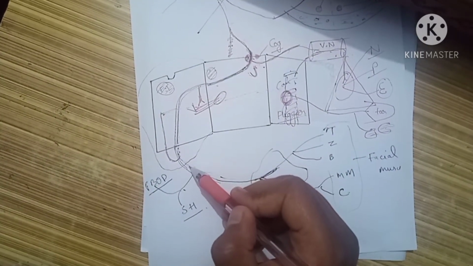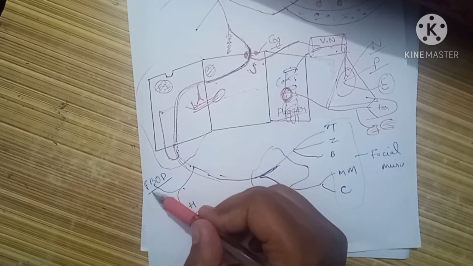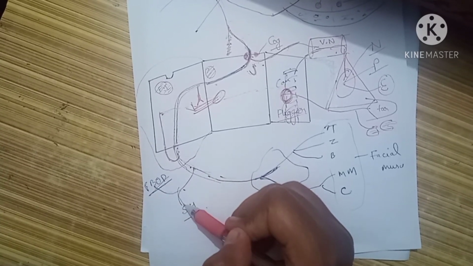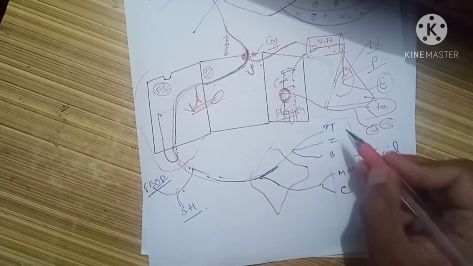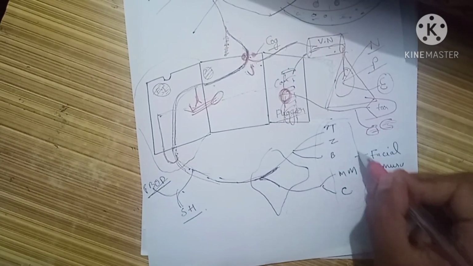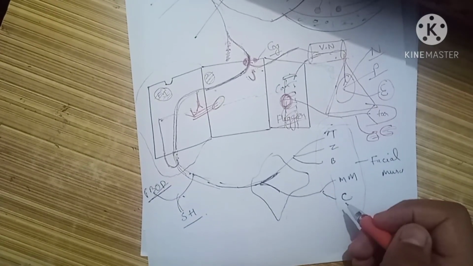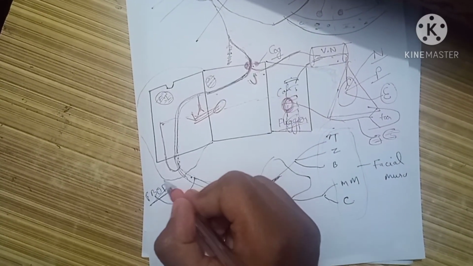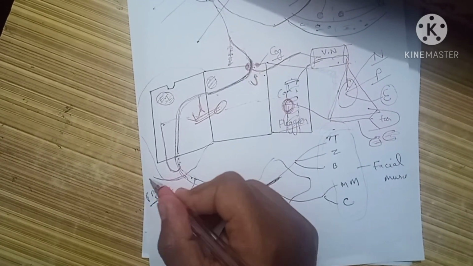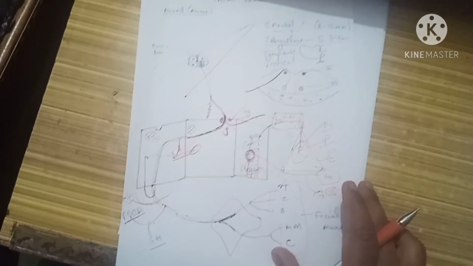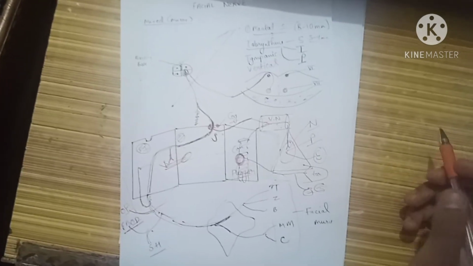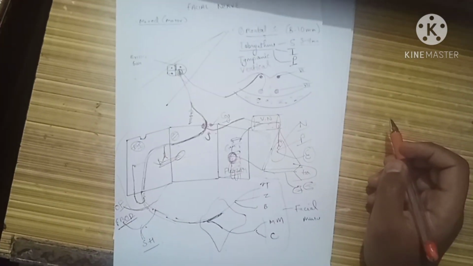Other motor branches are the branch to the posterior belly of digastric plus stylohyoid, and the terminating branches that give the motor supply to all muscles of the face. Another branch originates to the occipital belly of occipitofrontalis. So this is what we needed to know about the facial nerve, its course, and its branches.